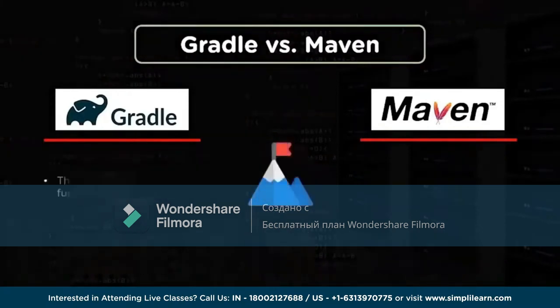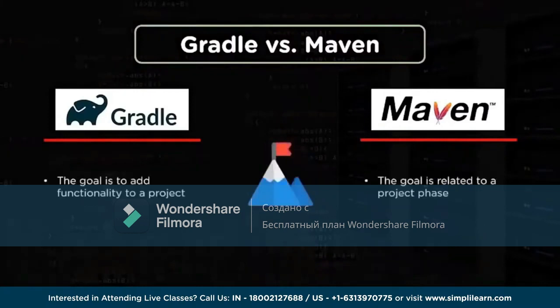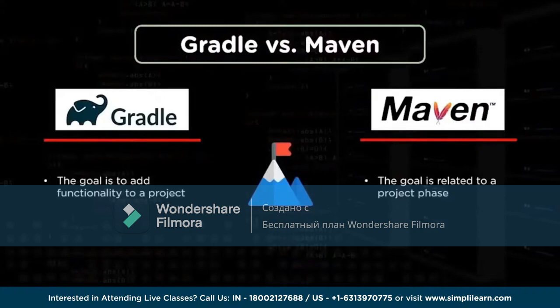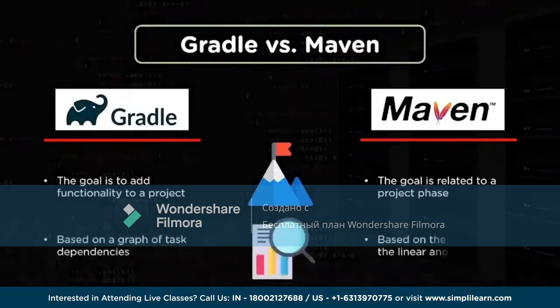The overall goal of Gradle is to add functionality to a project, whereas the goal of Maven is to complete a project phase, like to work on different project phases, like compilation, test executions, then packaging, then deploying to Artifactory. So these are all different phases which are available in Maven. But on the other hand, Gradle is all about adding functionality, that is how you want to have some particular features added up into the build scripts.